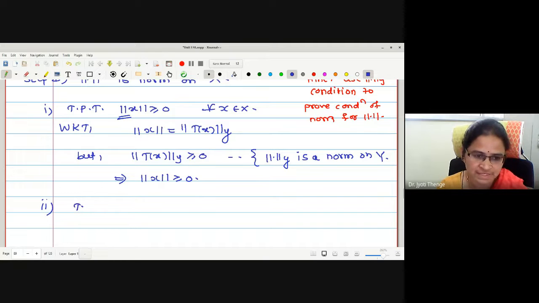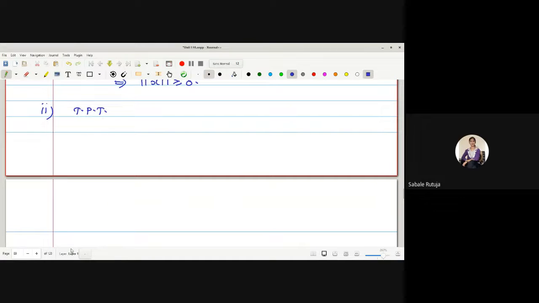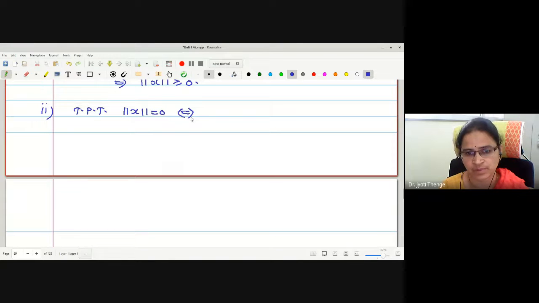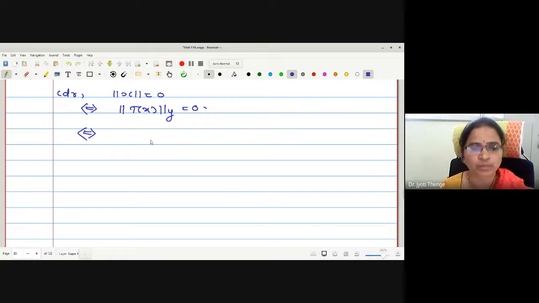Let me go for the second condition. What to prove in the second condition? Norm x equal to 0 implies and is implied by x equal to 0. Let me start again by considering norm x is equal to 0. But what is the definition for norm x? Norm y of T of x. But norm y is already a norm. Therefore, if it is equal to 0, may I write T of x is equal to 0?